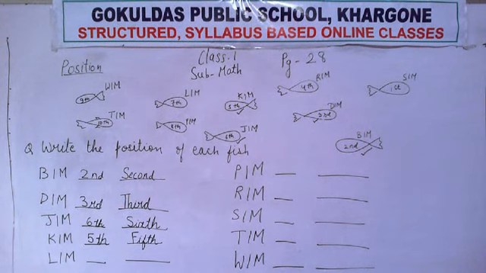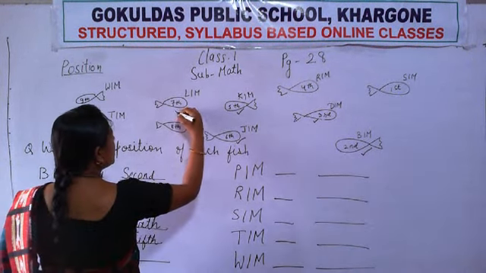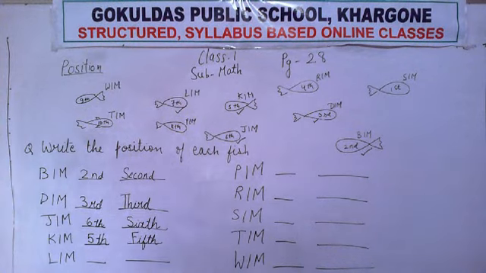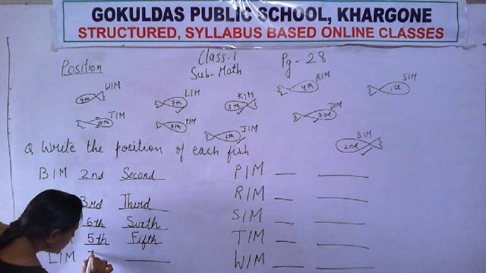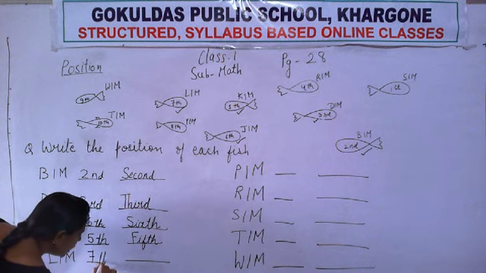Okay? Written? Now see, what is the name of the next fish? LIM, limb. Now, on which position is this fish? Are you able to find where limb is written? Here it is. And on which position? Its position is 7th. Right, here 7 TH.